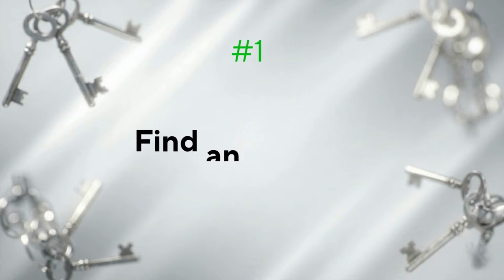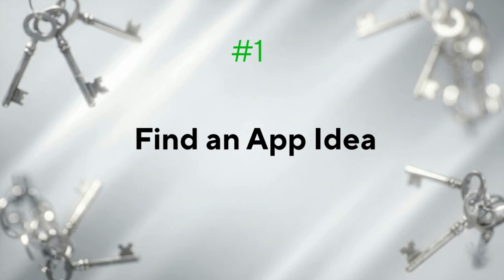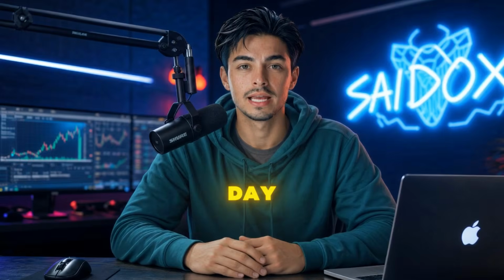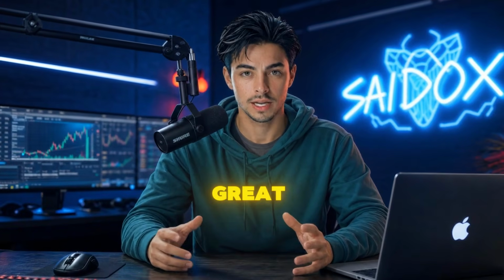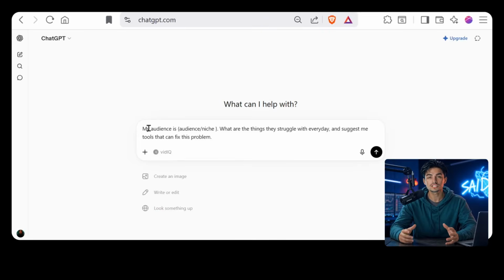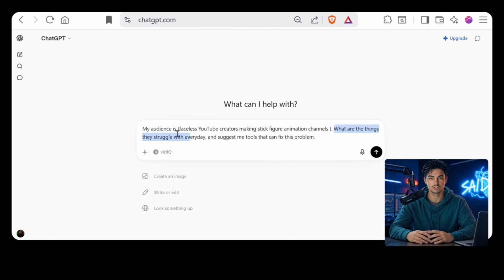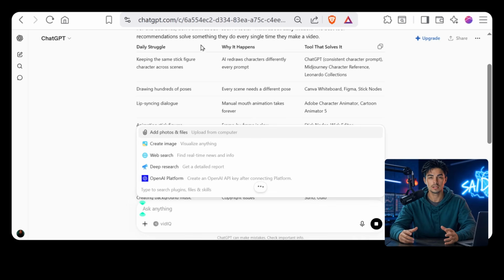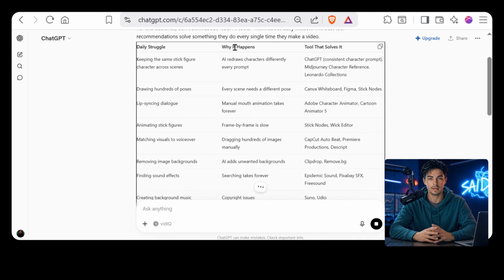Okay, so step 1. Before you build anything, you need an app that solves a real problem, either a problem you have or one your audience deals with every single day. Now, if you already have an idea, great, but if you don't, here's a simple trick. Open ChatGPT or Claude and ask it this. My audience is, and right here, insert your audience or your niche. In my case, I'll simply say, my audience is faceless YouTube creators making stick figure animation channels. What do they struggle with every day, and what tools could solve those problems? Within seconds, you'll get a list of problems your audience already wants solved, along with app ideas that solve them.